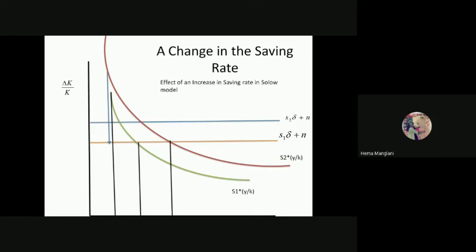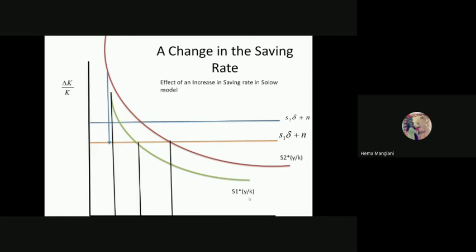So here we would see k equals K by L. You can even consider this a small k situation. This is just a capital per labor analysis. This k0 is your initial capital, and this k star 1 is your first steady state. This k star 2 is your second steady state. The first steady state is underlined by the first saving which, by the assumption of this model, is a constant proportion of y, the output per worker. As you know, by the assumption we are making it constant for our economy.